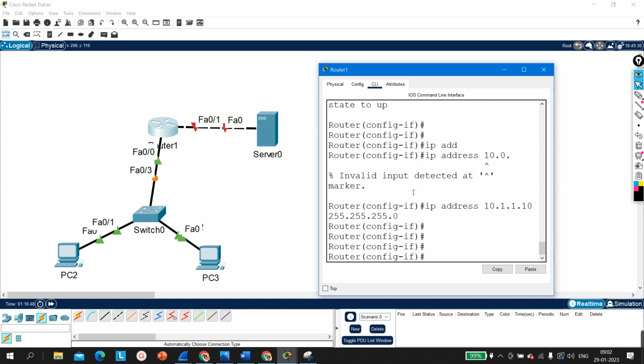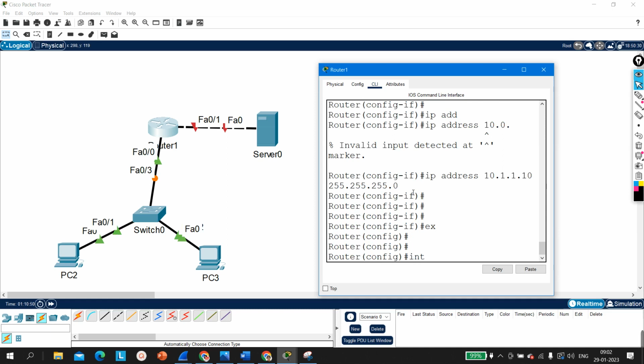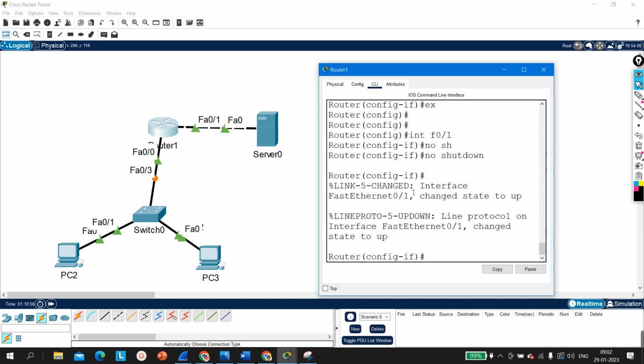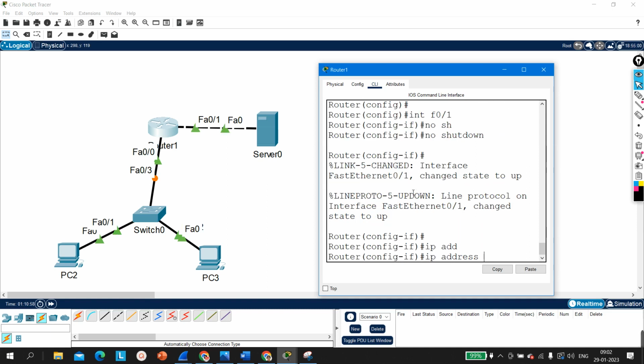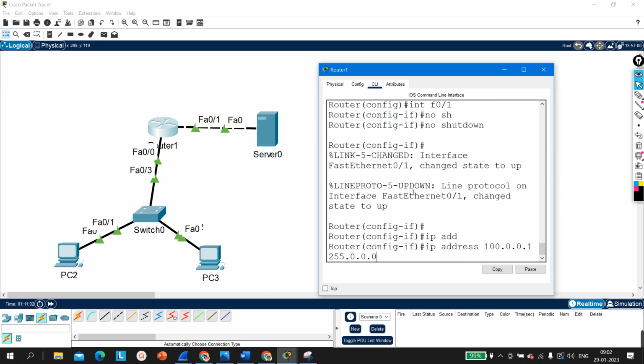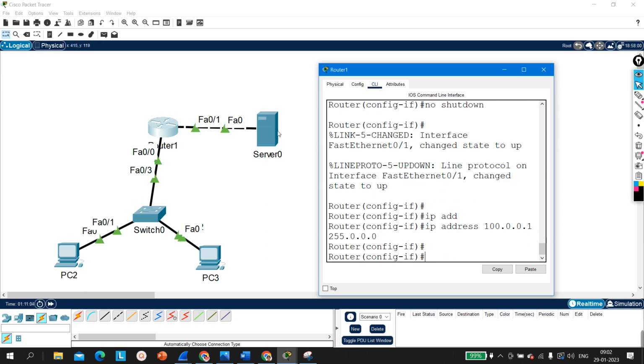This is the IP address of the f0/0 interface, which will be the default gateway for end users. Now interface f0/1, no shutdown, and here suppose the IP address is 100.0.0.1 with 255.0.0.0.